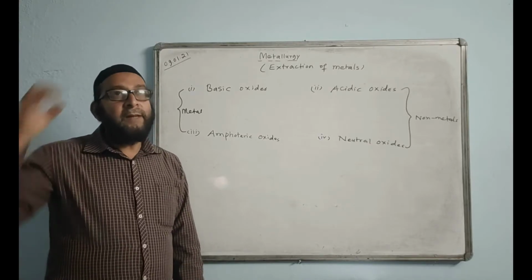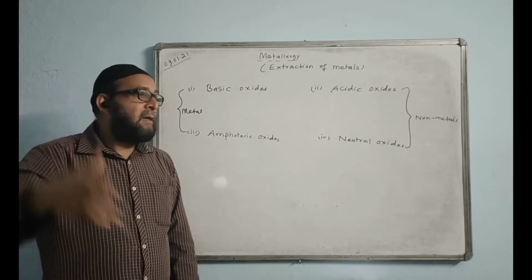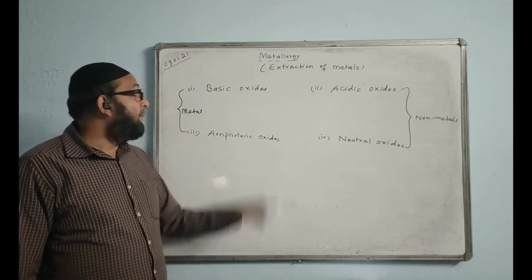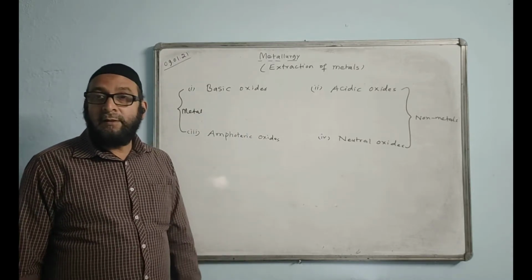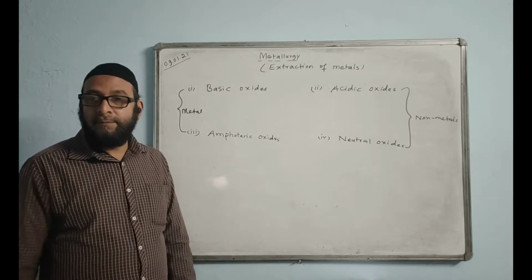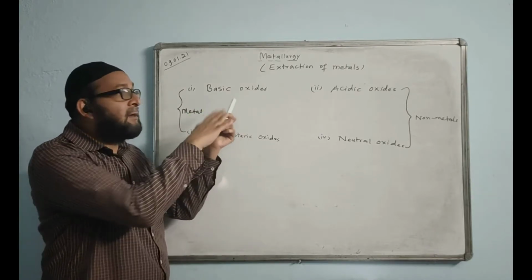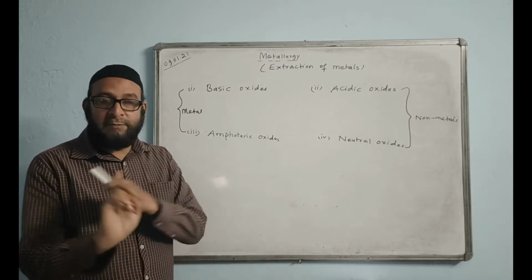Now let me tell you the properties of basic oxides and their examples. Basic oxides cannot react with a base. Since it is basic and the other one is a base, there will be no reaction between them.